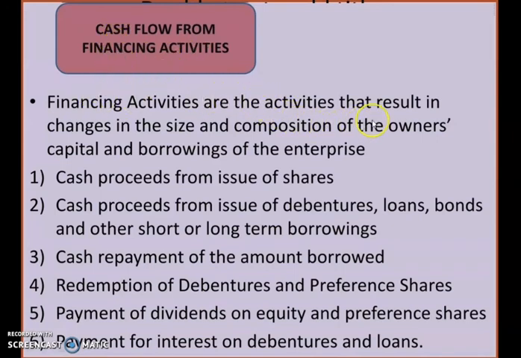Okay, now the third type of activity is the financing activity. Financing activities are the activities that result in changes in the size and composition of the owner's capital and borrowings of the enterprise. So financing activity is something which changes the size and composition of the finance structure of your enterprise. That is, how much is your borrowed capital, how much is your owner's capital and your borrowings. That can be known separately from your financing activities.